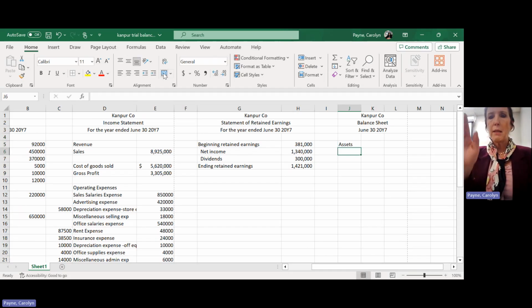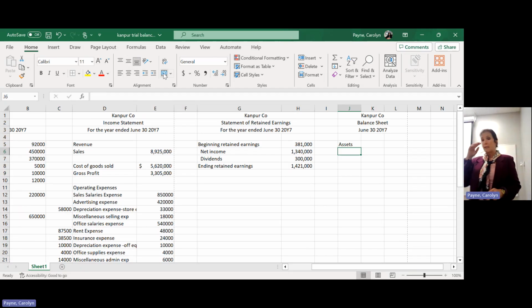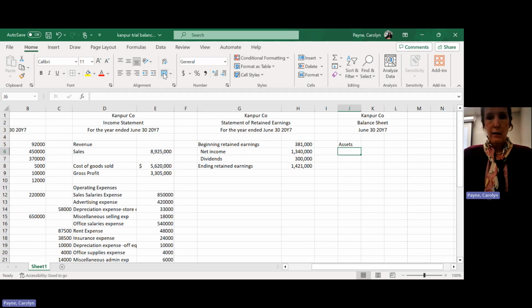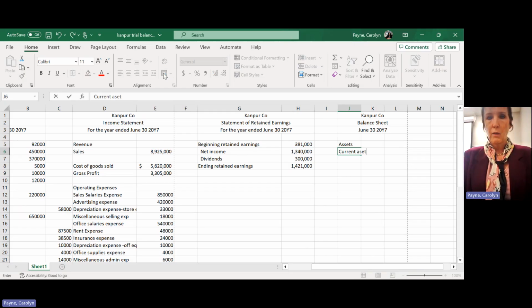All right, so first heading is going to be asset. That's everything that what? The company owns. Okay, now I'm going to separate the assets. There's 2 types, current assets and long-term. Okay, what's the definition of current? The accounting definition, I should say. Something that's going to be turned into cash or used up within 1 year. Okay, that's current. So current assets is going to be my next heading.